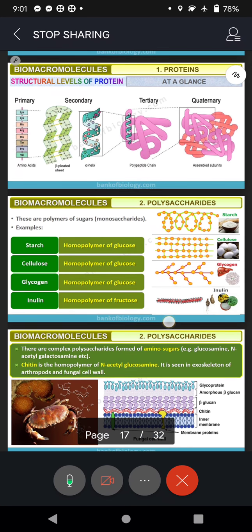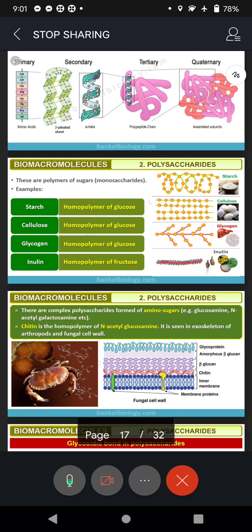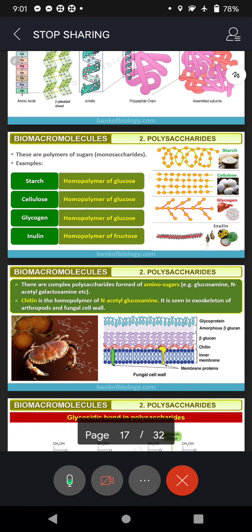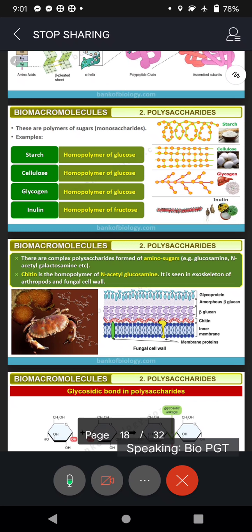And then starch. Starch is the food of the plants. Cellulose is a carbohydrate present in plenty in plants. Glycogen, you know, is present in us. Insulin, again, is very, very important.